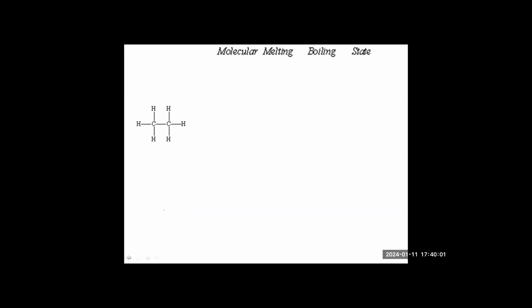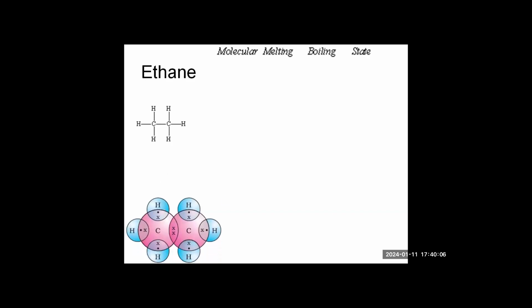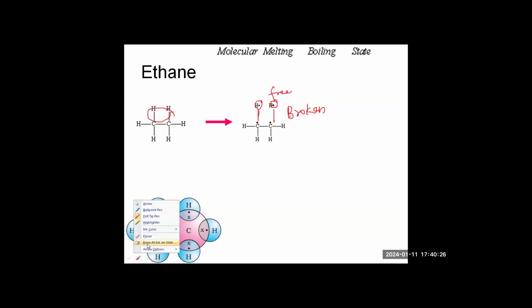Then you can see the ethane molecule here. Now, in the second structure, you can see this bond has broken. There was a bond over here. Because the bond has broken, the electrons are free now, so this molecule becomes unstable.